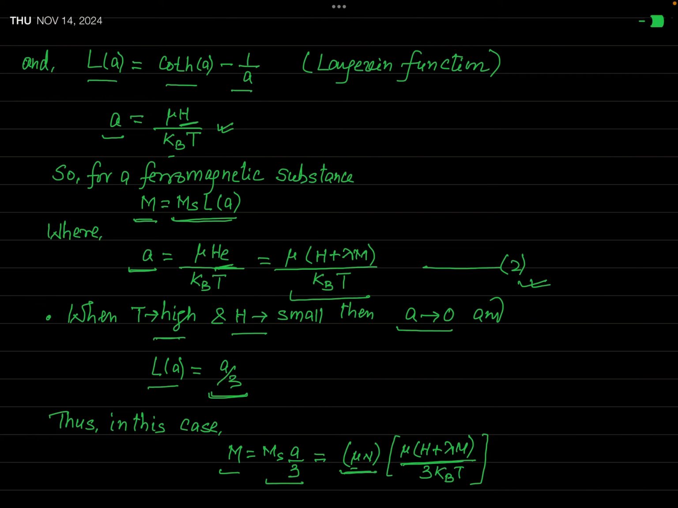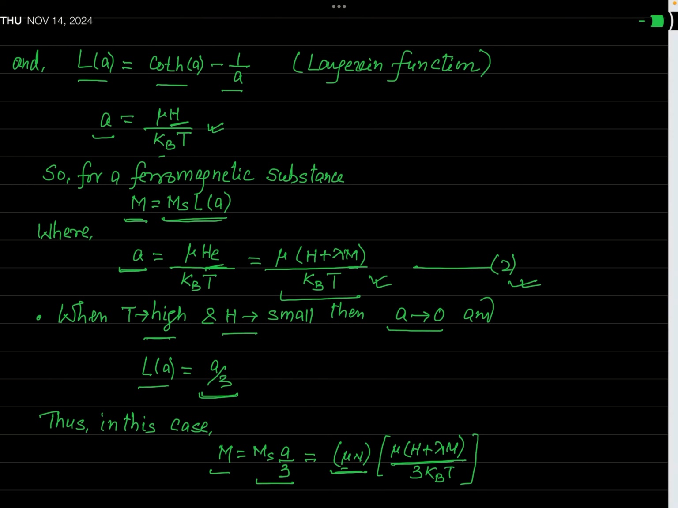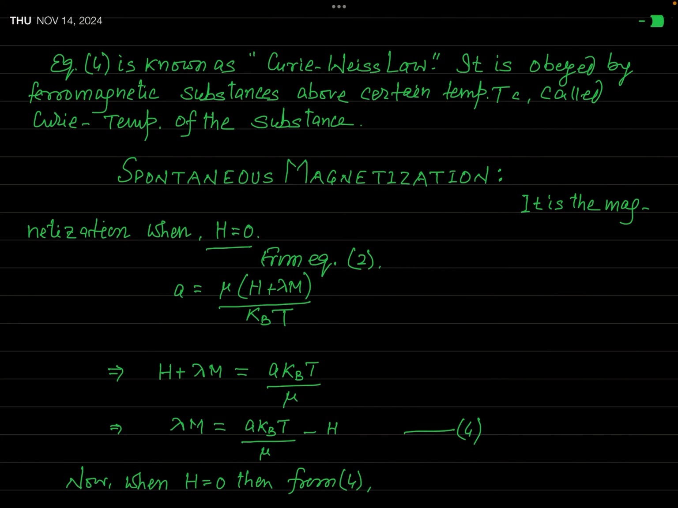which I have defined in equation 2 for A. You can see A is equal to this much. This is mu times H plus lambda M over kBT. Okay. Now, if your aim is to find the value of this magnetization M when H is equal to 0, then how can we find it? For this, let us simplify this equation.